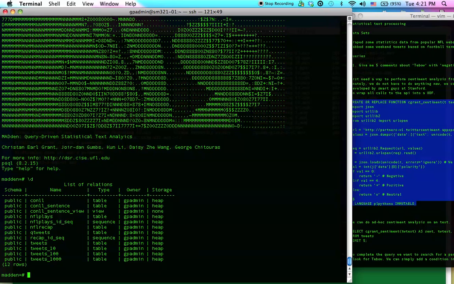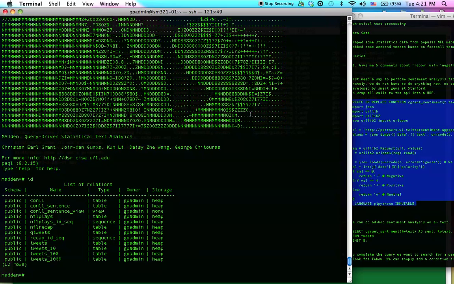So if we look around on the internet enough, you'll find some smart guys at Stanford built sentiment140.com, which is just an API that does sentiment analysis. And they built their model on tweets, which is perfect for us. So what we can do is create a function that uses this API to perform the sentiment analysis tasks.